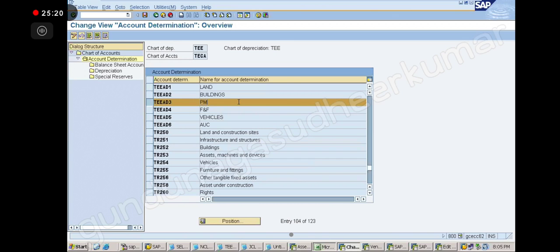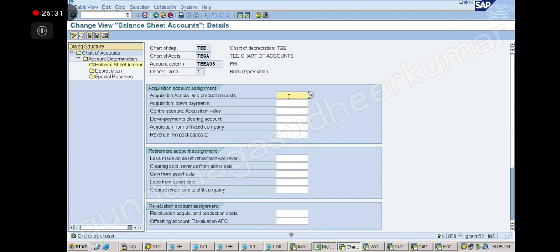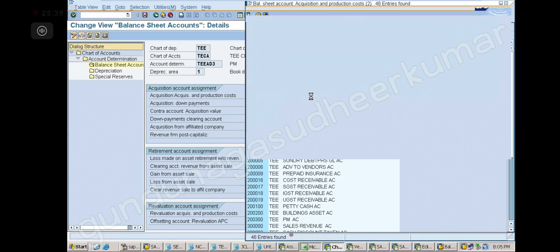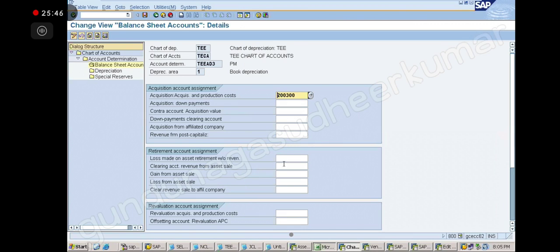Okay? Now click on the balance sheet accounts, okay? What is this? Plant and machinery account number. What is the account number? 2 lakh 300. 200, 300, right? Yeah. Then this one, Exposition. Plant and all these are same, na?